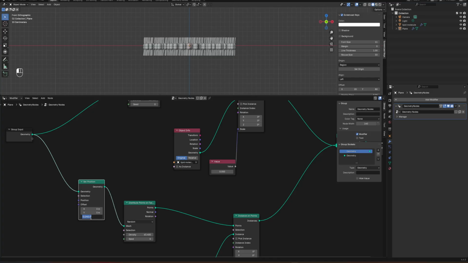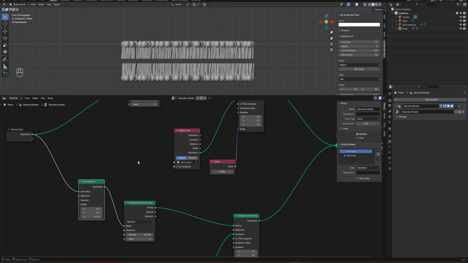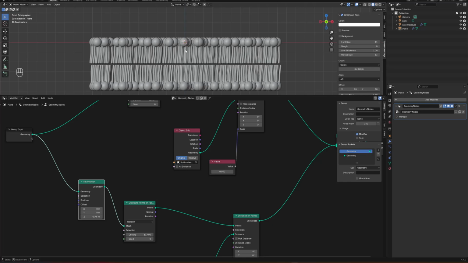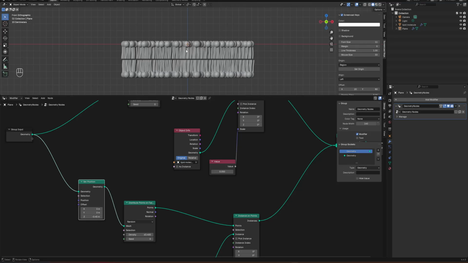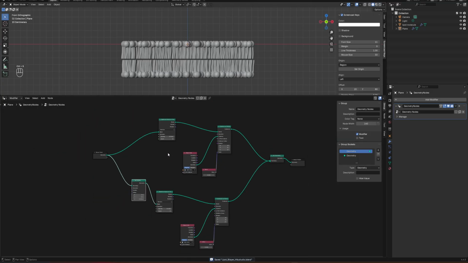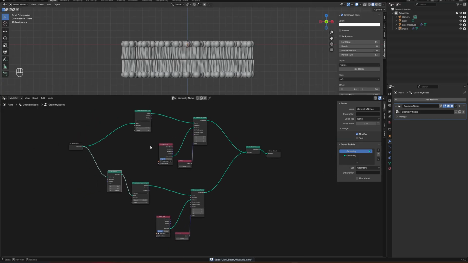Oh no, I'm sorry. Minus 0.5, and I need a little bit less, minus 0.25, I guess. Yeah, something like that. So this will be the very basic setup for a lipid bilayer. Okay, so then next we can tweak things and make it look nicer.